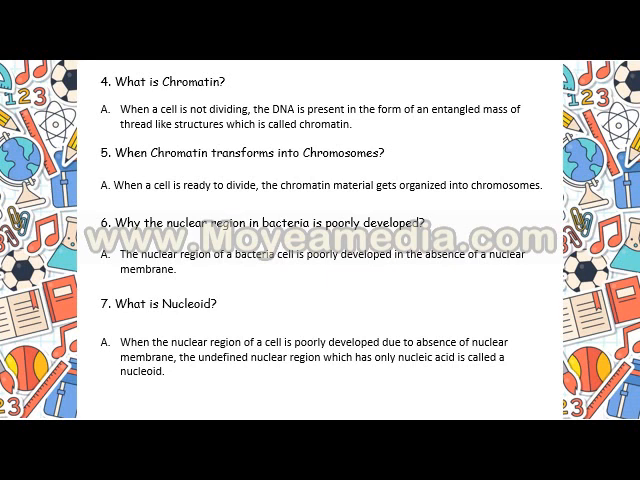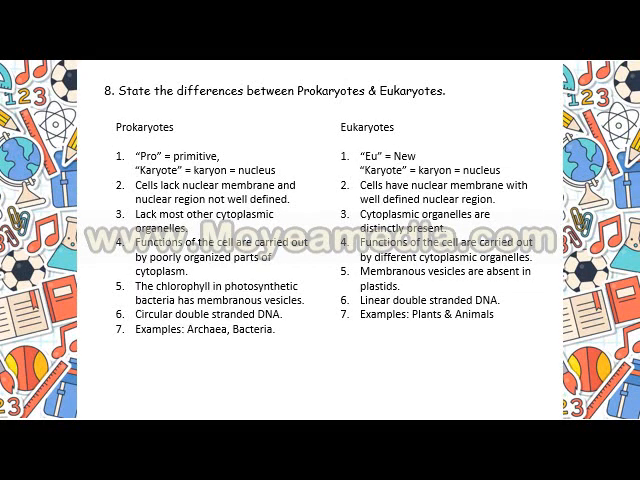Now, what is a nucleoid? When the nuclear region of a cell is poorly developed due to absence of a nuclear membrane, the undefined nuclear region, which has only nucleic acid, is called a nucleoid. That means there is no nuclear membrane, and most of the organelles of the nucleus are absent, as we can see in the prokaryotic cell structure. In that unorganized or undefined nuclear region, which has only nucleic acid where the DNA is present, that is called a nucleoid.